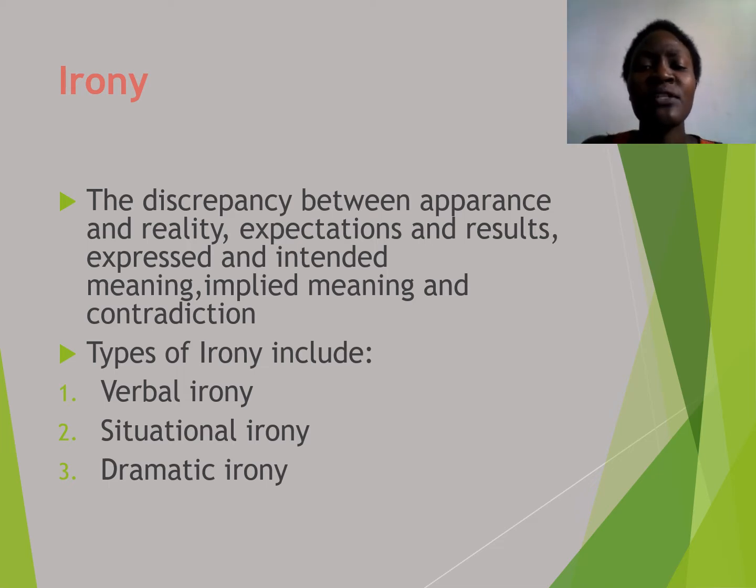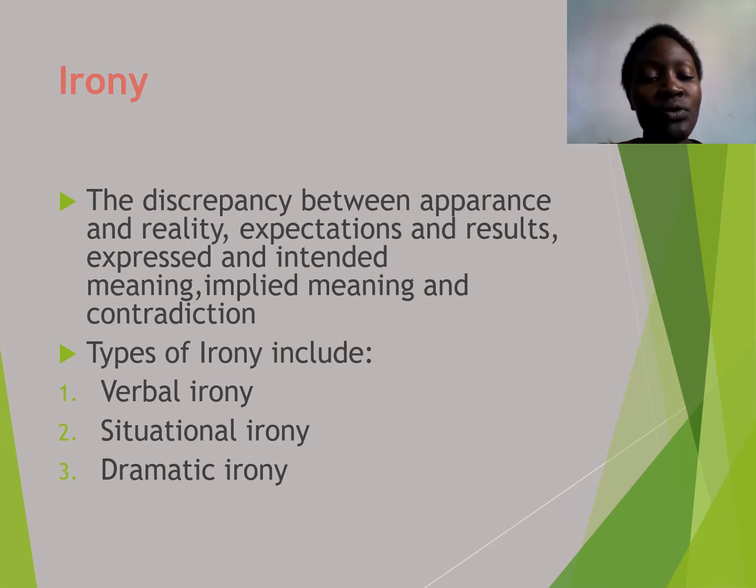And when you say expectations and results, you might be expecting something, but when the results come out, it is the opposite of what you had expected. So that is irony. And another is expressed and intended meaning. Have you ever said a statement and you wanted it to mean this, but the way people interpret it, they interpret it wrongly? So the expressed meaning is different from the intended meaning. And then implied meaning and contradiction.